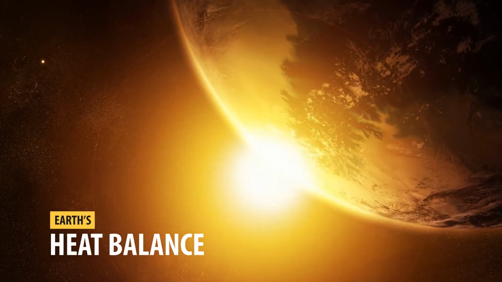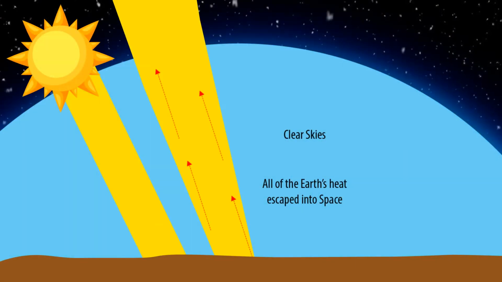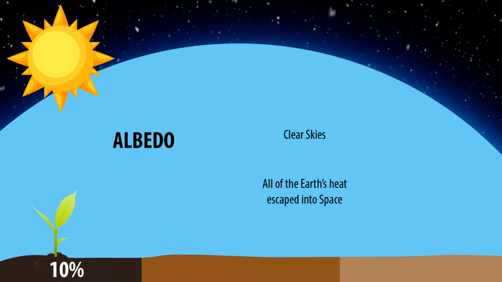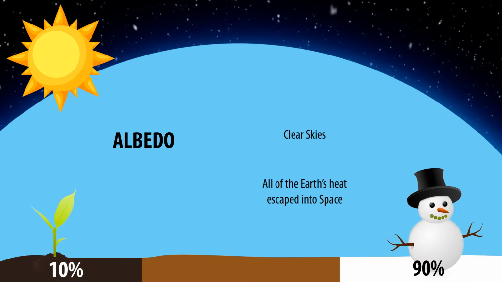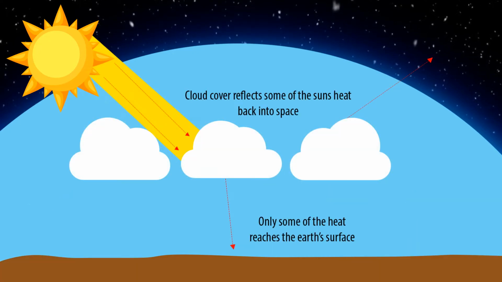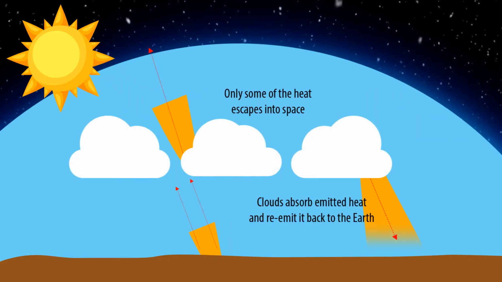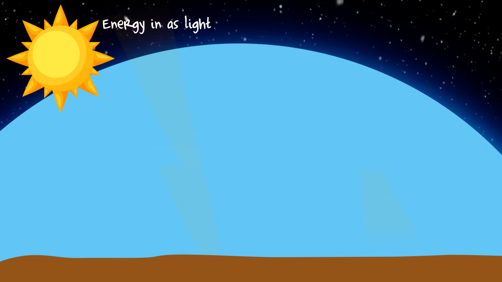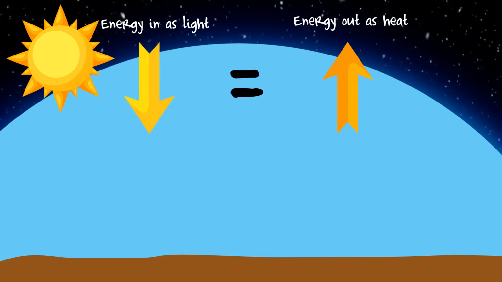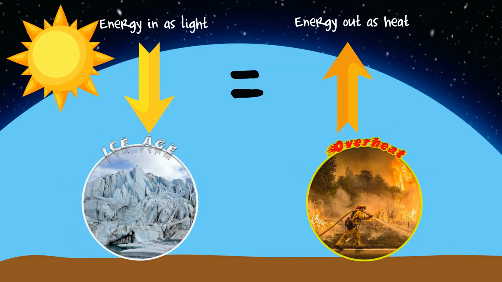The Earth's heat balance is the way our planet regulates heat. Sunlight reflected off the Earth is called albedo. Black soil has about 10% albedo, and new snow may have 90% albedo. Cloud tops reflect light back to space. Cloud bottoms reflect heat back to the surface. Energy that enters the atmosphere as light needs to be about equal to the energy that leaves the atmosphere as heat. Otherwise, the Earth will go into an ice age or heat too much.